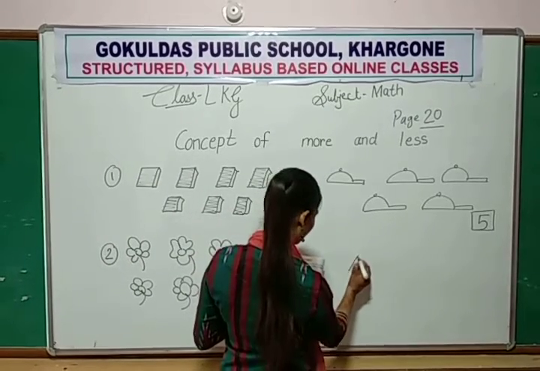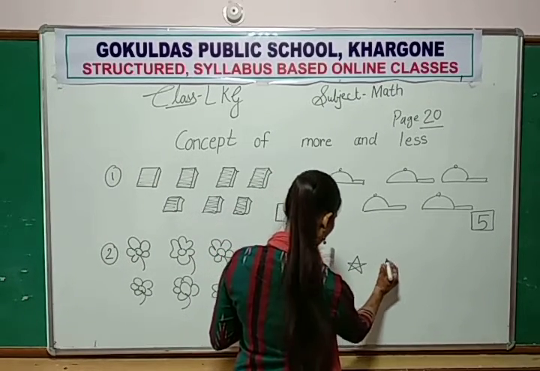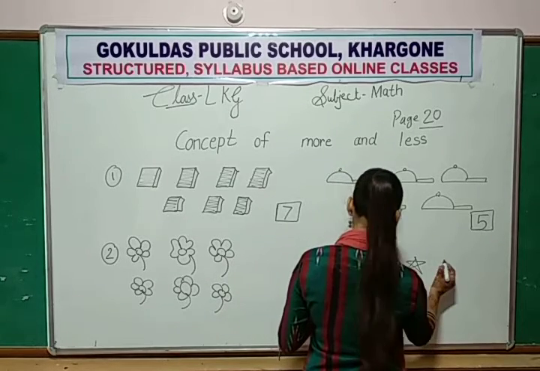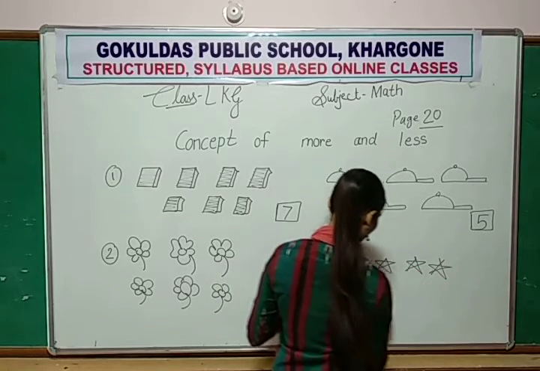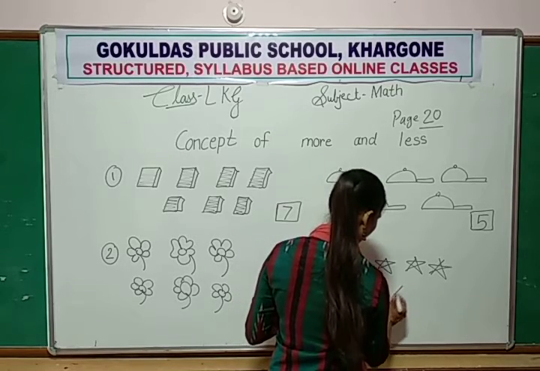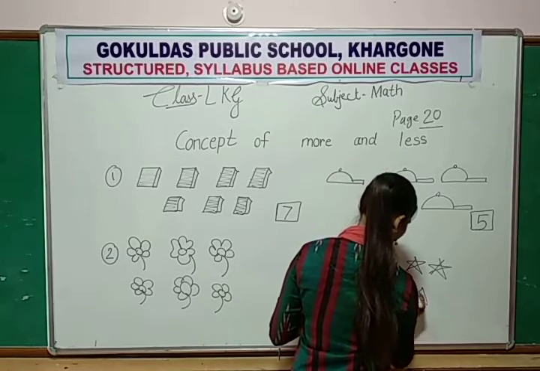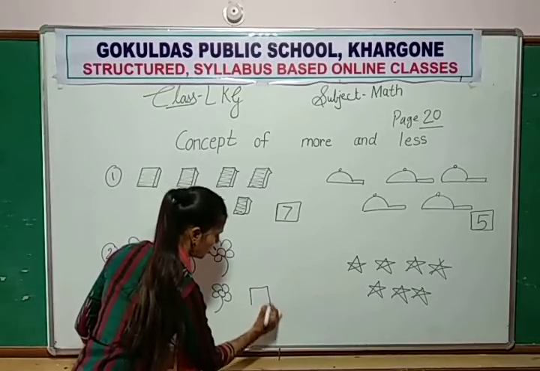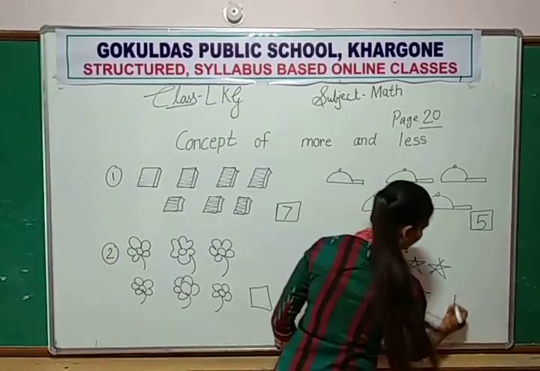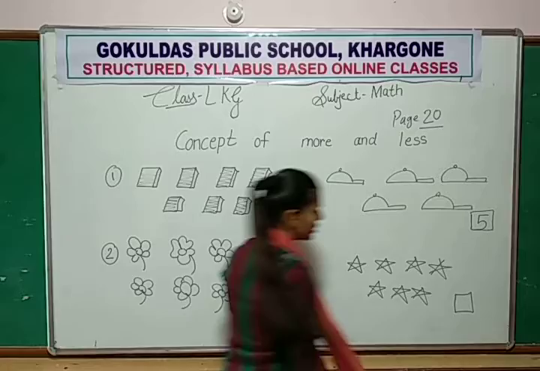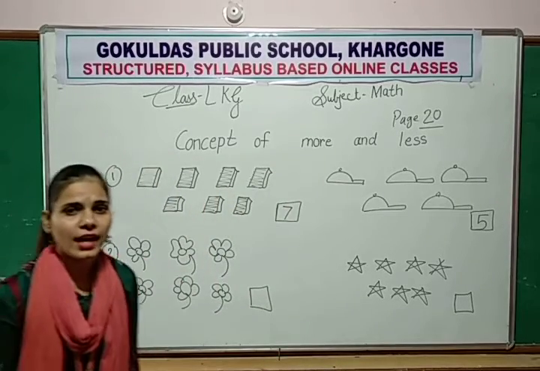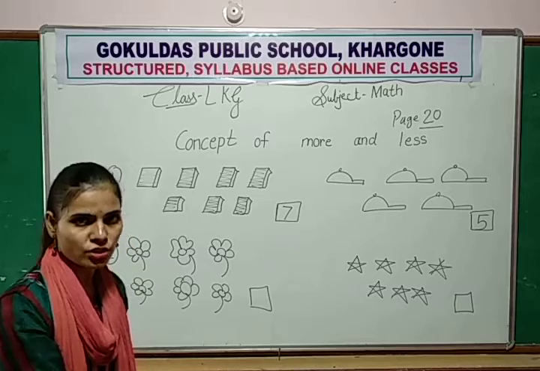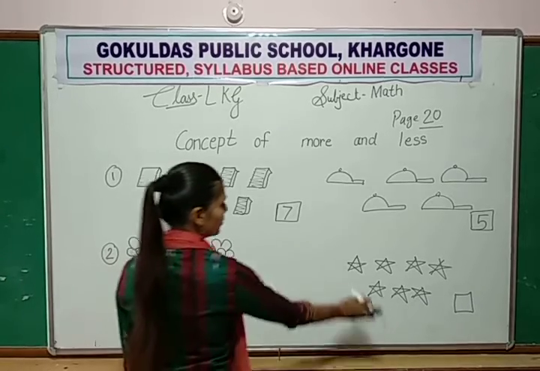How many? 1, 2, 5, 6, 7. So first you count the objects. Then you color the more images.